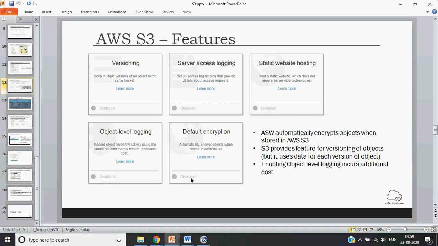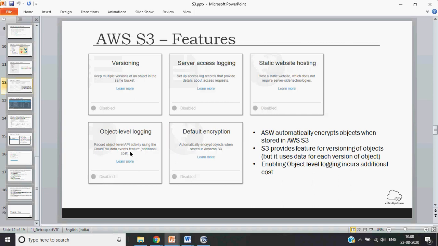Okay. So next part is the server access log. So you can enable the server access logs which will record when an object was accessed and how it was accessed. So those kind of functionality is also there. By default that is also disabled because that further uses the other AWS service, I just forgot the name. We will cover that service also, so whatever the access has been done, you can see who accessed it, when they accessed it, and what kind of access was that.